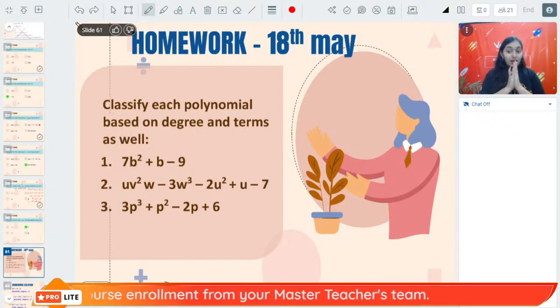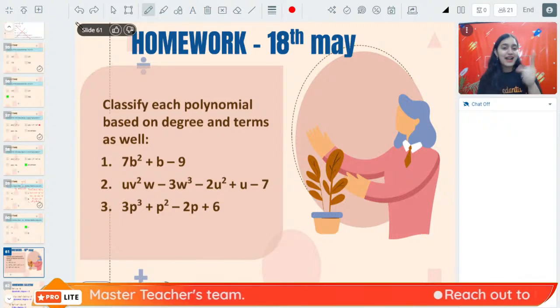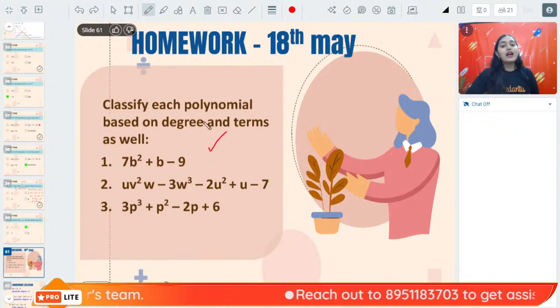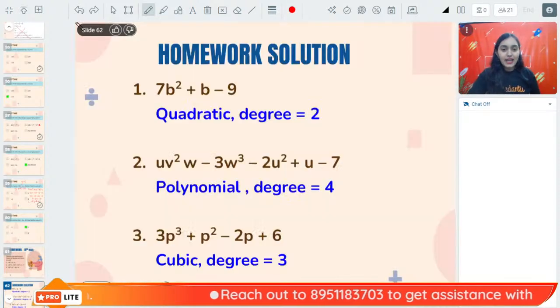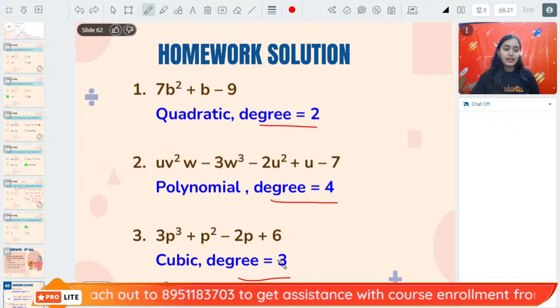All right, guys. So that was all about today's class. Now, do you want to participate in the GK battle? GK battle is coming soon. Don't go anywhere else. This was the homework question I gave you in the last class. And the right answer is the degree is 2, degree is 4, and degree is 3.